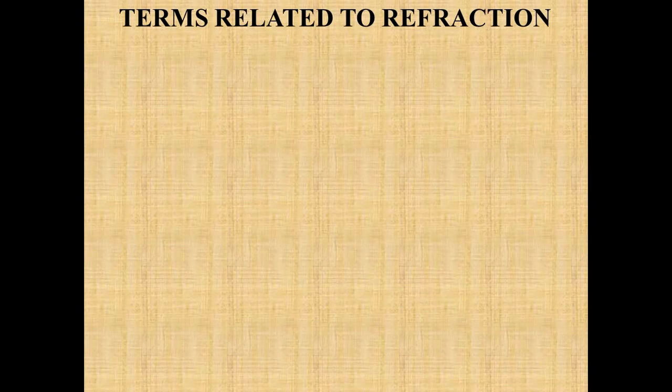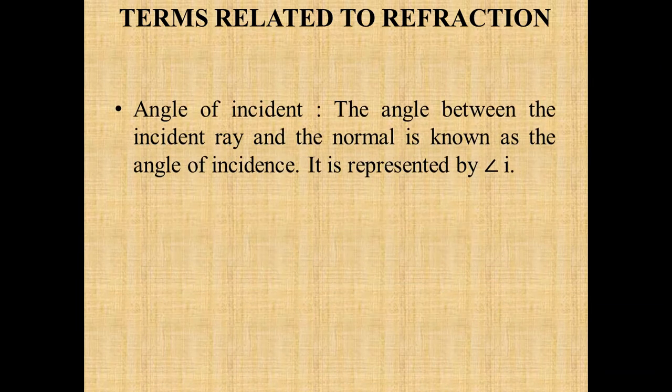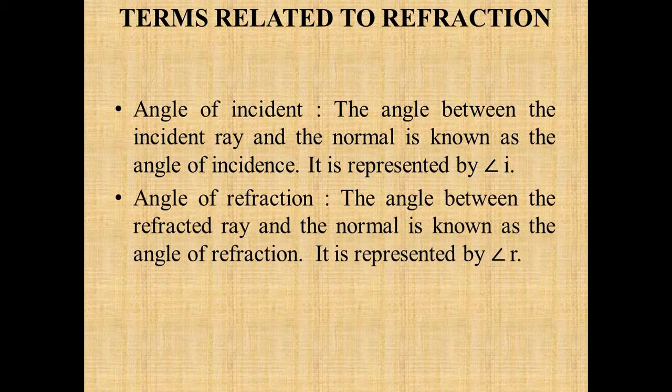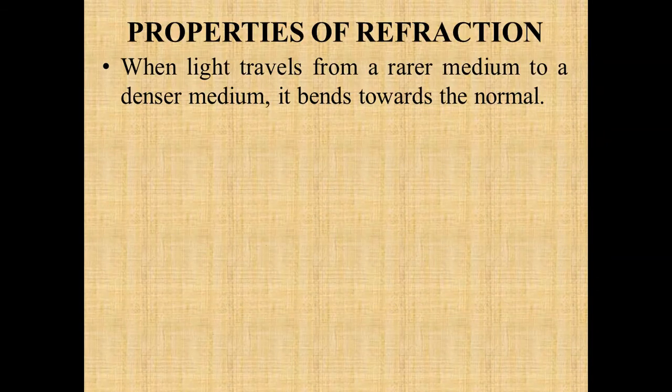Then other terms like angle of incidence, the angle made by the incident ray with the normal. Angle of refraction, the angle between the refracted ray and the normal, is known as the angle of refraction and it is represented by small r. So let's see a few properties of refraction.